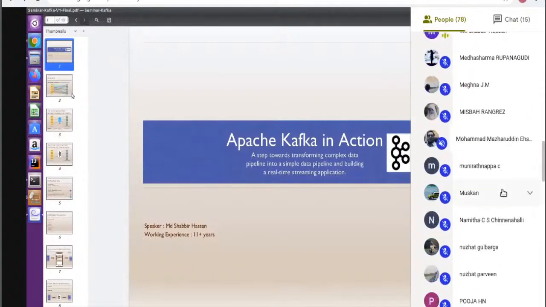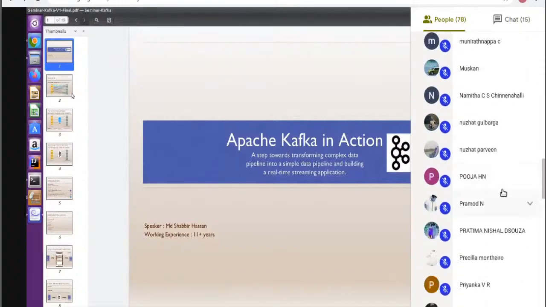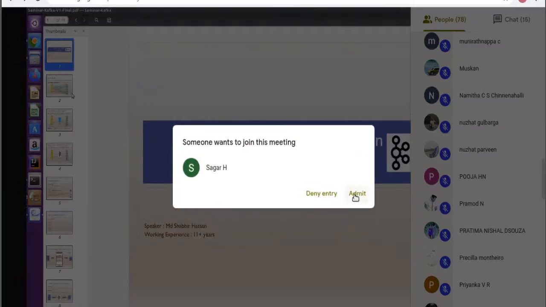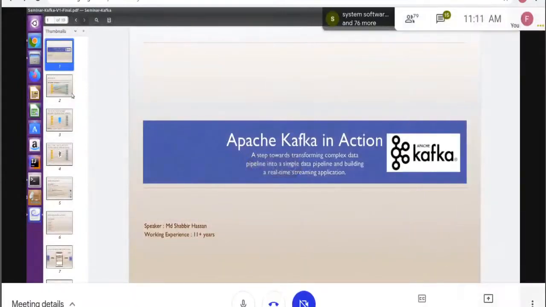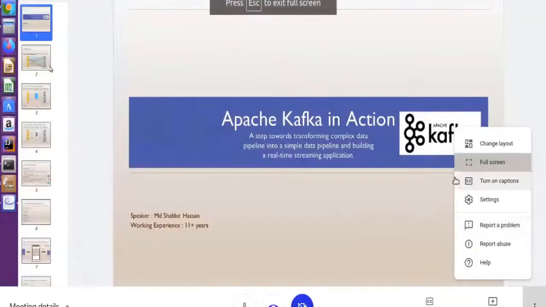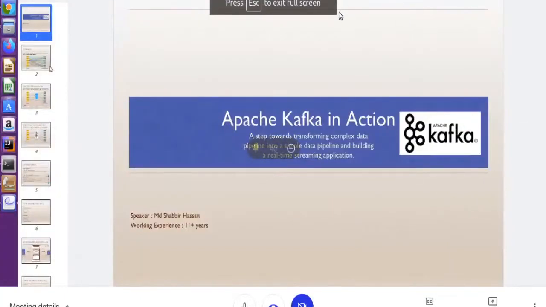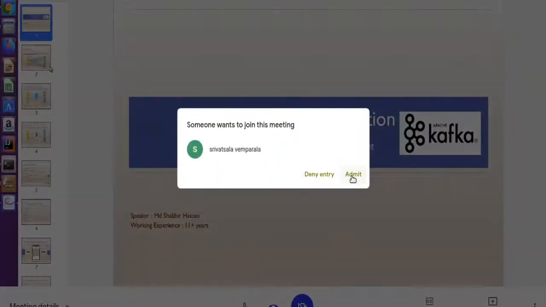As Apache Kafka in action itself says, today we are not going to only discuss, we will actually see Apache Kafka in action as well. Before starting Apache Kafka, we have to understand what the problem was, and why the engineers created Apache Kafka.